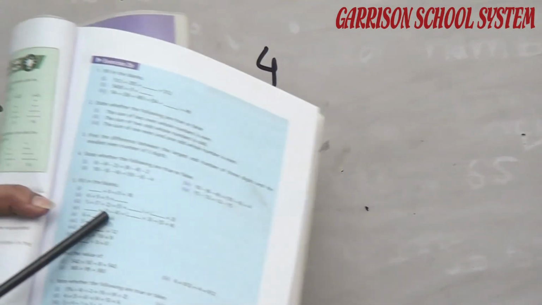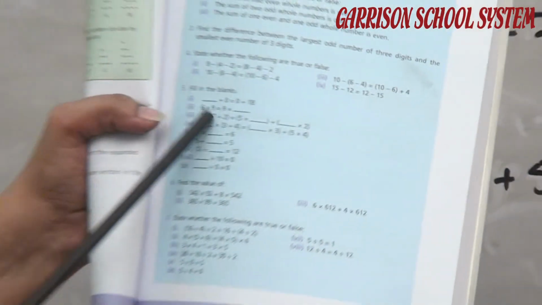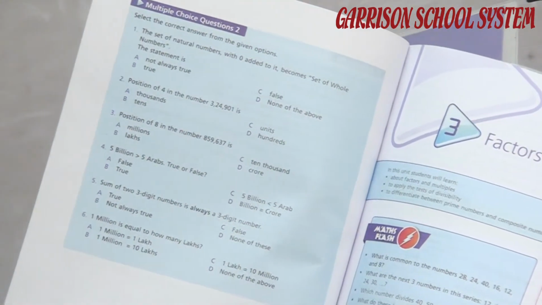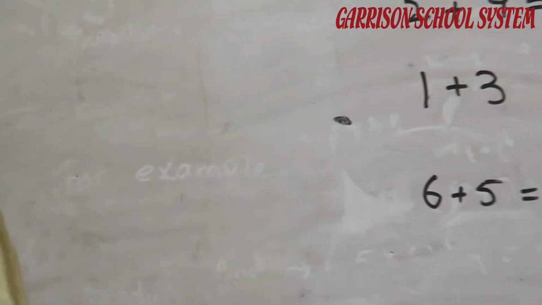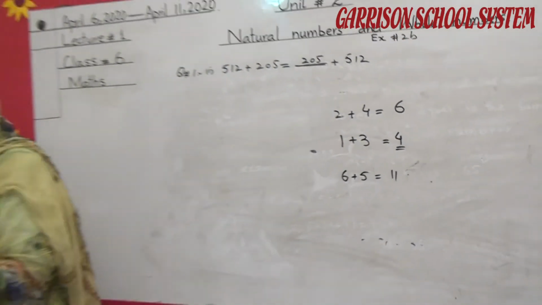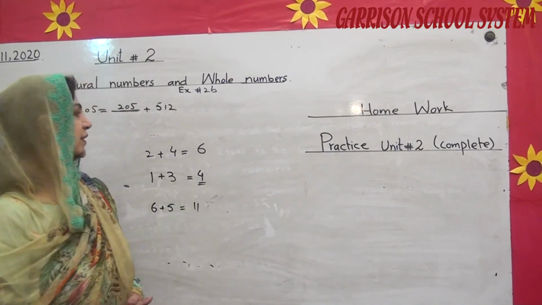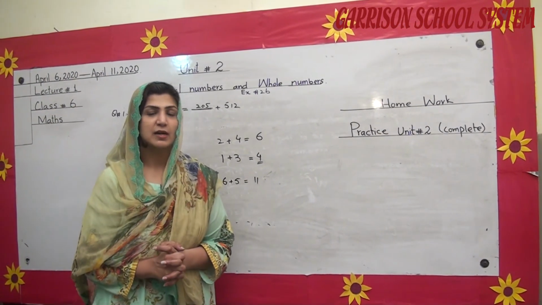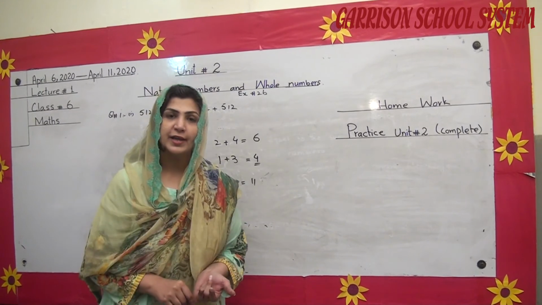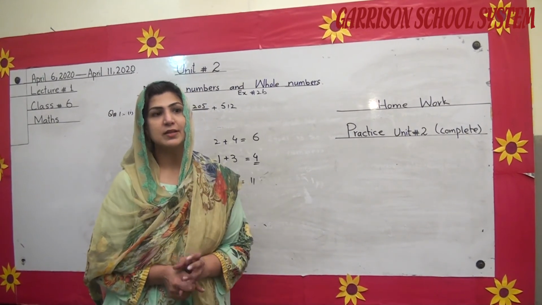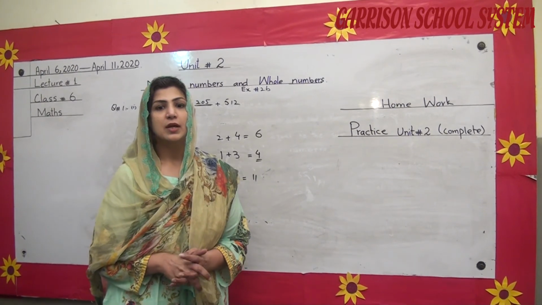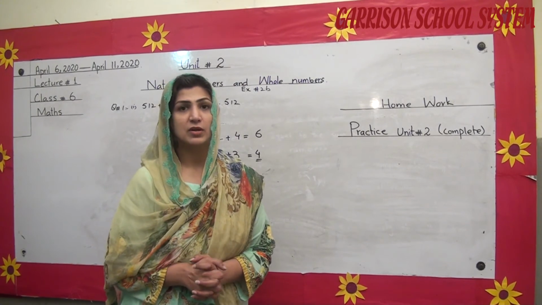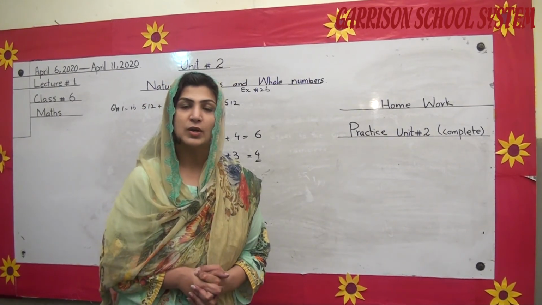Students, in this way you can do all the exercise by yourself, and this multiple choice also you can do by yourself. So this is your first lecture. In this way, students, you can do these two exercises of chapter number 2, 2A and 2B, by yourself. The notes will be provided to you through WhatsApp, and you can also take photocopies of these notes from the school account office.